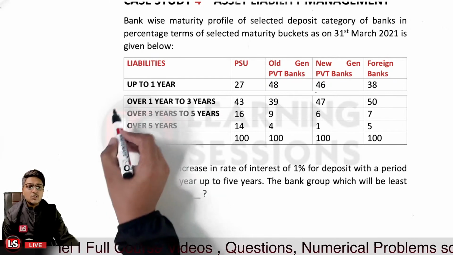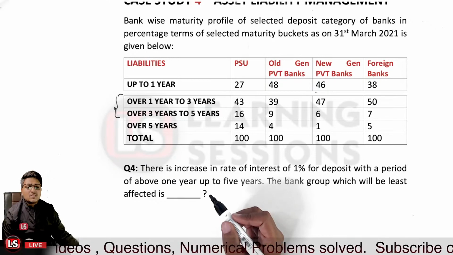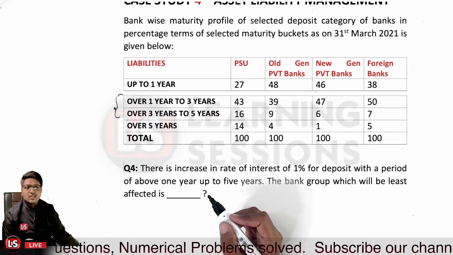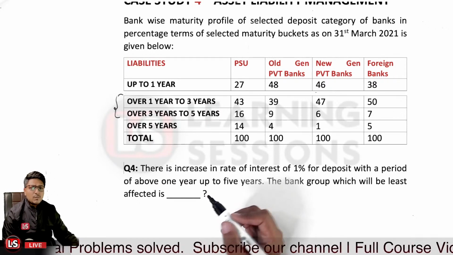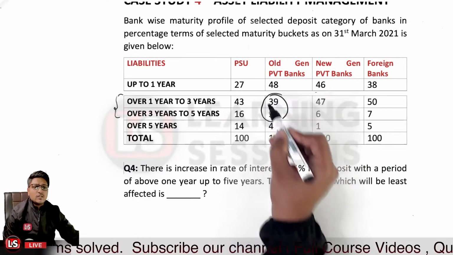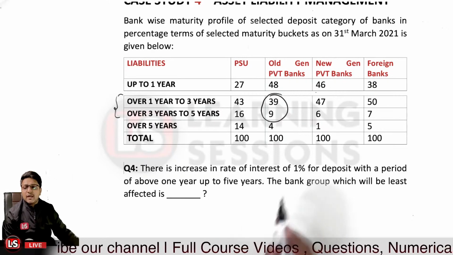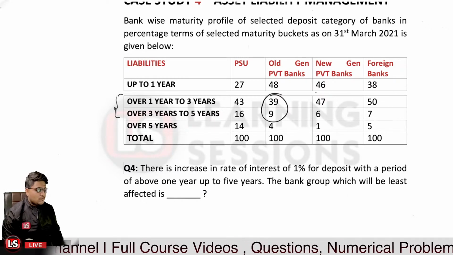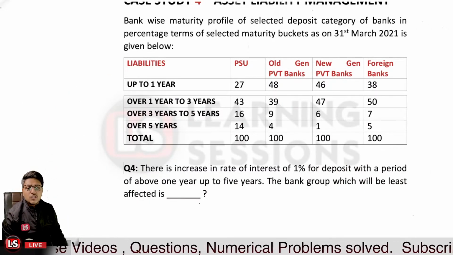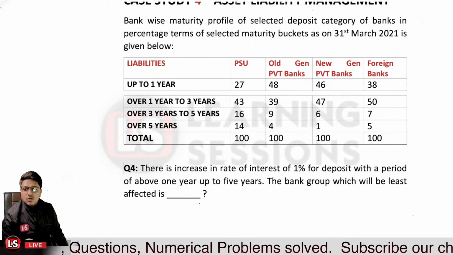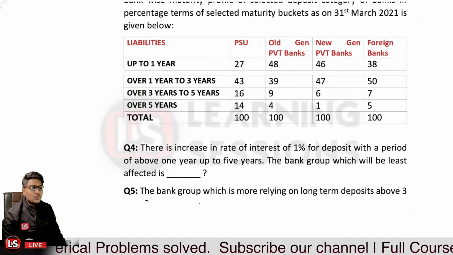So again, we have to consider the two windows. Now, which bank is having the least deposits? Which bank is having the least liabilities in this particular case? Old generation private banks are having the least liabilities over this time horizon, that is 48. So those will be least affected by the increase in rate of interest of 1% in this time horizon. So the question number 4 answer will be old generation private banks. The answer has been given by Shiv Vishnu again.